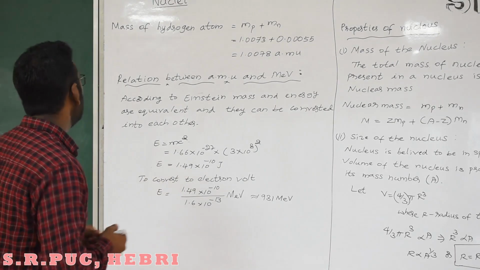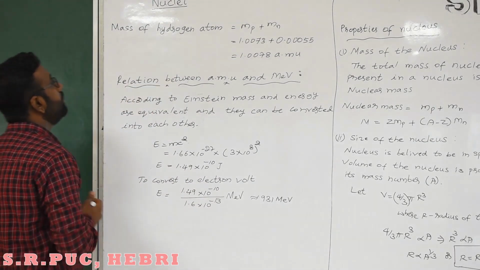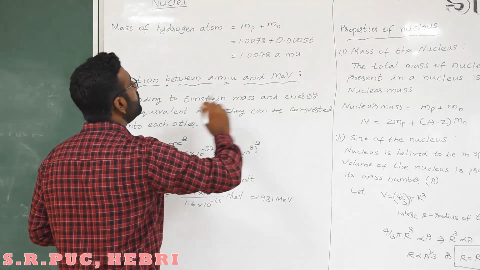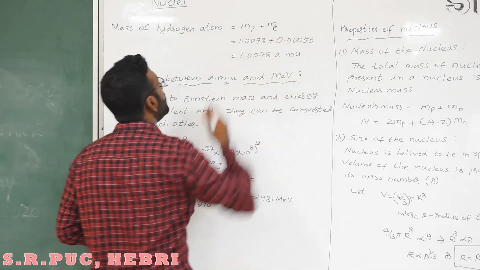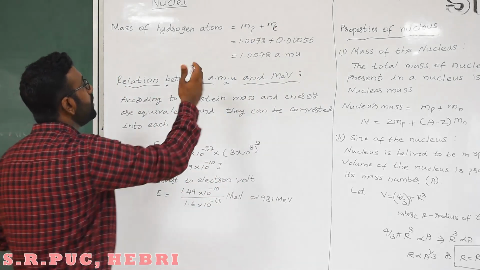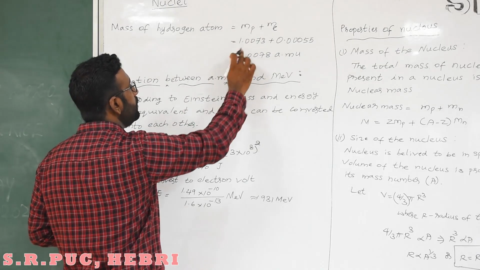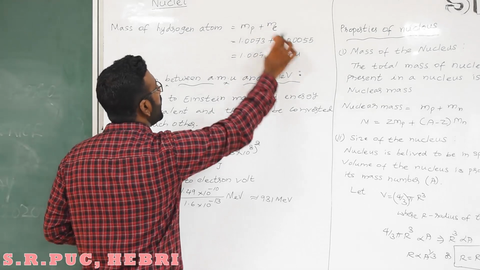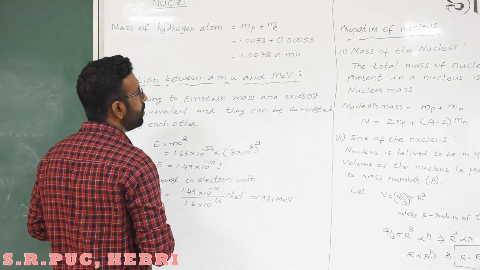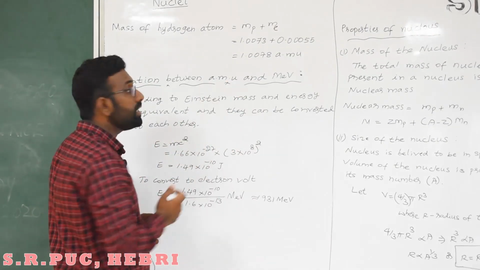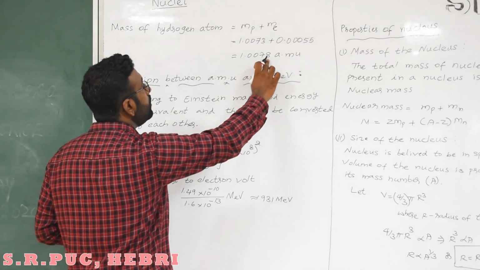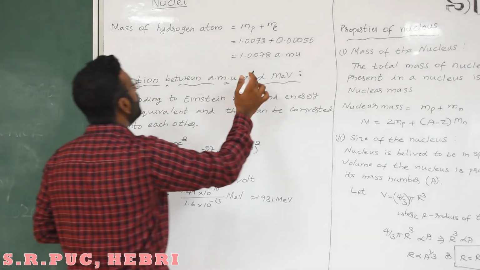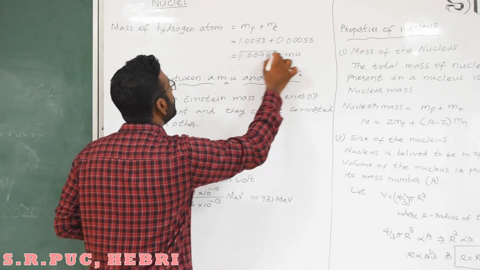Students, from the AMU we can find out the mass of a hydrogen atom. So what is the mass of a hydrogen atom? Hydrogen contains one proton and one electron, right? So it doesn't have any neutron. So we can substitute the value of the proton, 1.0073, plus the value of the electron in AMU. So what do you get? You will get the value 1.0078 AMU. Okay, so this is the mass of a hydrogen atom in terms of AMU.